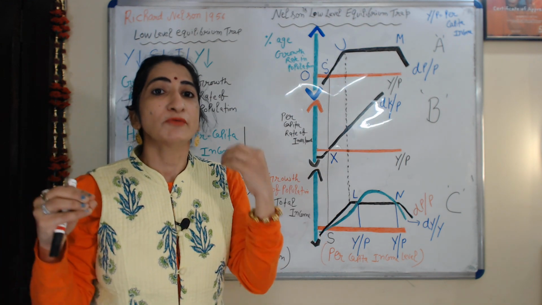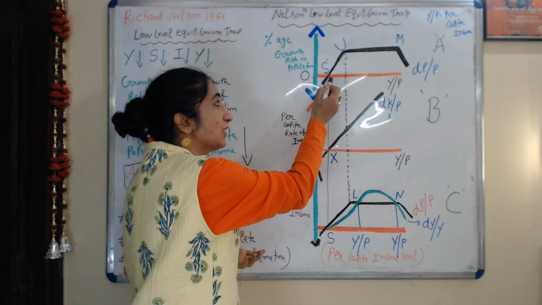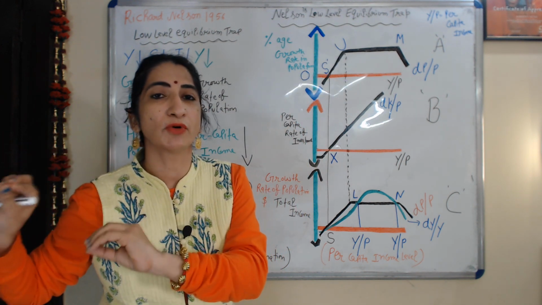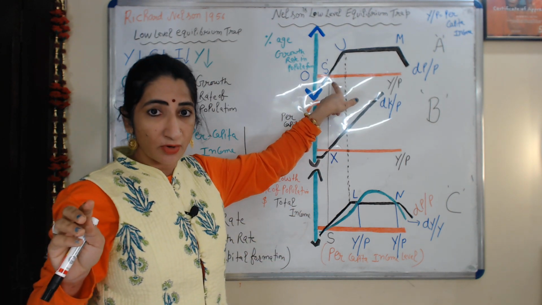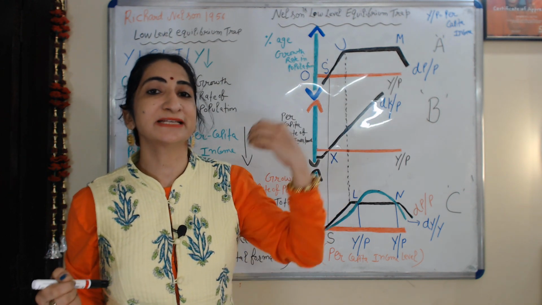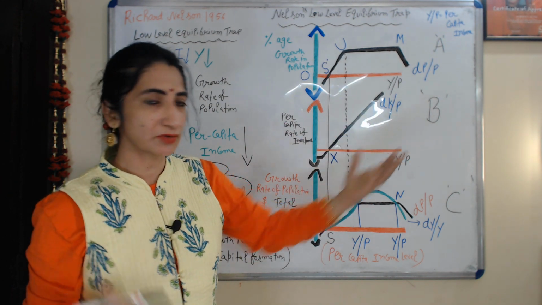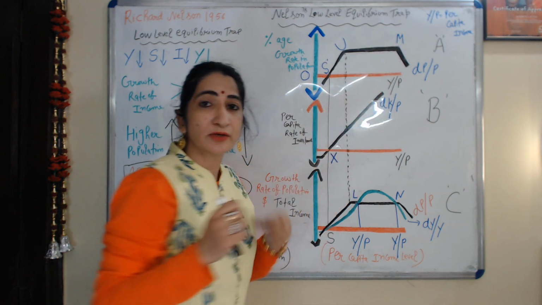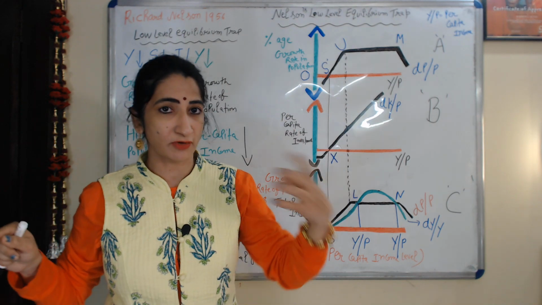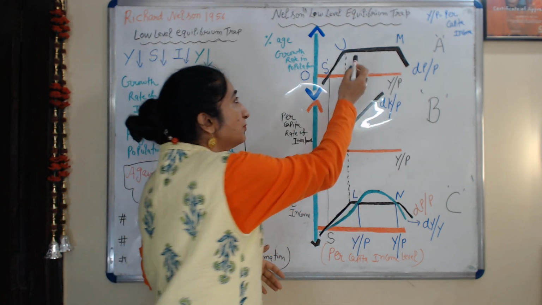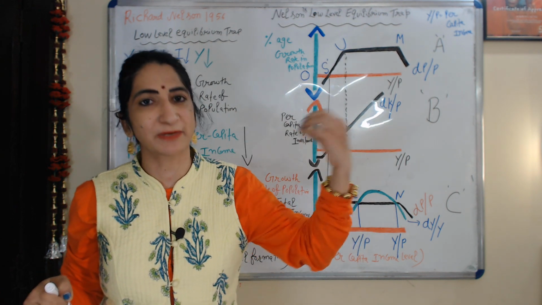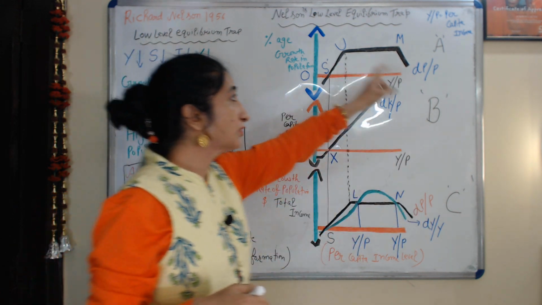But for now, we need to remember one thing: at S dash point, the growth rate of per capita income and the growth rate of population are both zero. From S dash point to U point, the growth rate of population is increasing as per capita income is increasing. From U point to M point, the growth rate of population becomes constant, and after M point, the growth rate of population starts declining as per capita income is increasing. This is all about panel A.